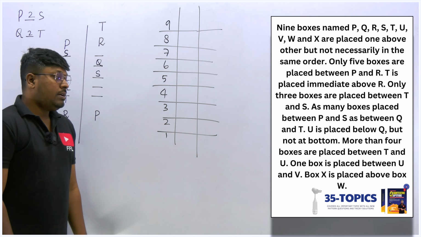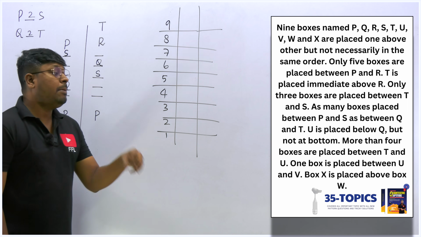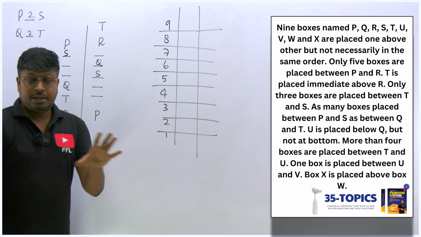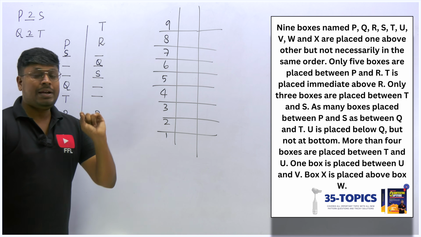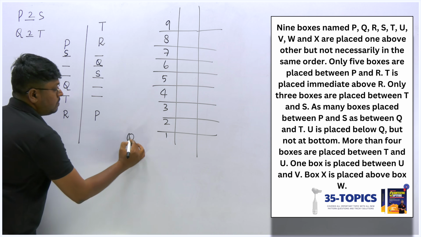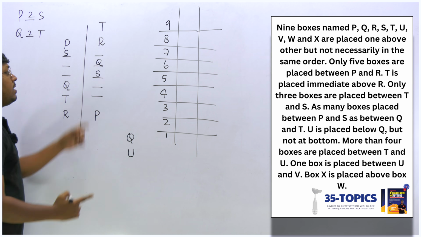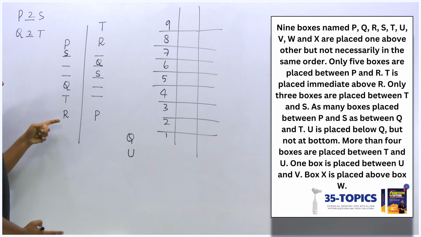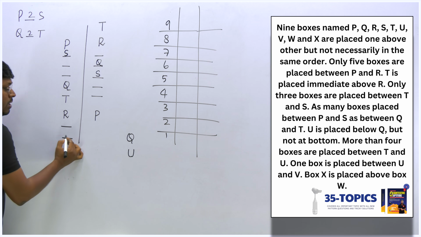Next point, U is placed below Q, but not at the bottom. They have mentioned that U is not at the bottom, and that U is below Q. We already fixed Q here. If U is not at the bottom, U should not be fixed here.